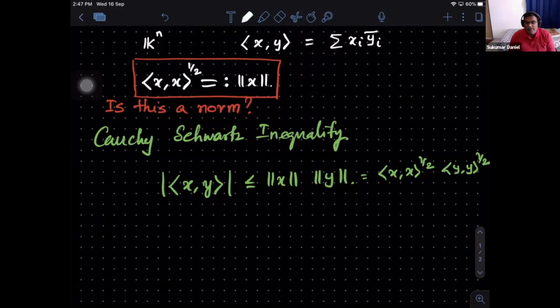We had this Holder's inequality. Just recollect what is the Holder's inequality. And take a special case, because remember Holder's inequality says something about the norm of x, y is less than or equal to the p norm of x into the q norm of y. There if I take say p equal to q equal to 2, a special case, when p is equal to 2, q automatically becomes 2. What you get is the following.